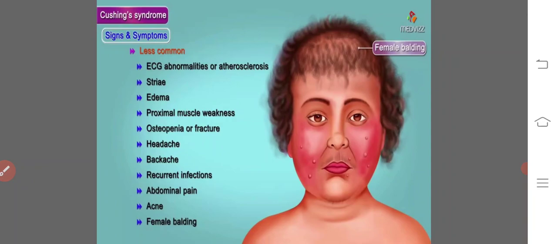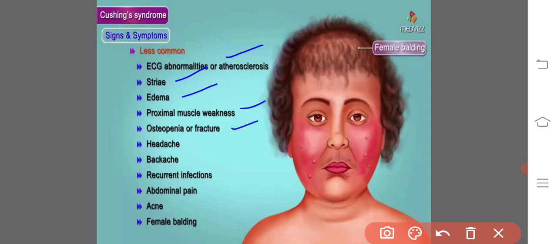Adrenal tumor also causes this disorder. It is more common in females than males, and the symptoms are ECG abnormalities, striae, edema, proximal muscle weakness, osteopenia or fracture, headache, backache, recurrent infections, abdominal pain, acne, and female balding.